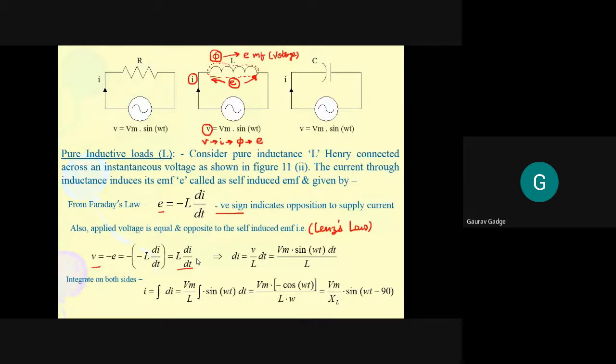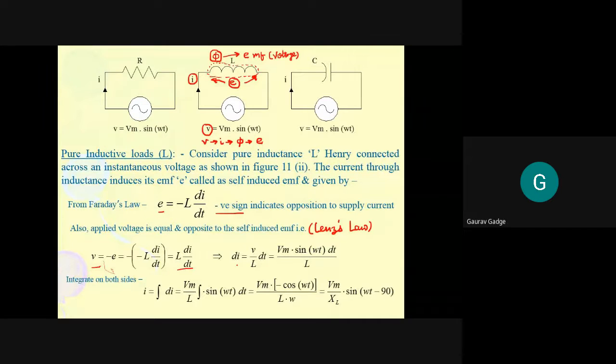Okay, so now just check here. This derivation gives you an idea about this opposition. What we are getting ultimately, voltage and current give us the relation V is equal to L di by dt.